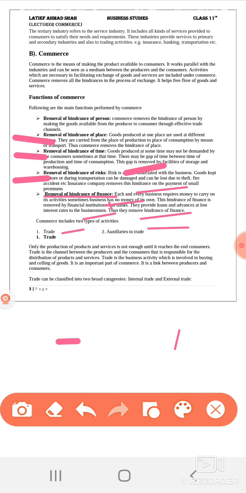Only the production of products and services is not enough until it reaches the end consumer. Trade is the channel between the producer and the consumers that is responsible for the distribution of products and services. Trade is the business activity which is involved in buying and selling of goods. It is an important part of commerce. It is a link between producer and consumer. Trades can be classified broadly into two categories: internal trade and external trade, that we will discuss tomorrow.